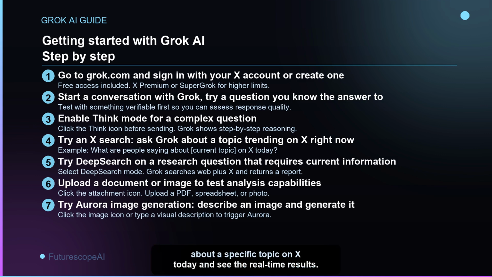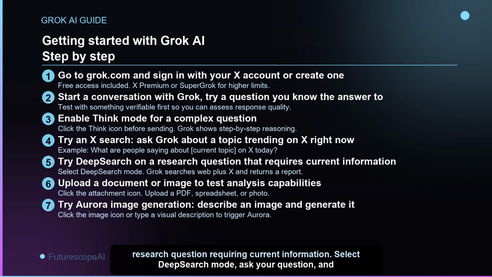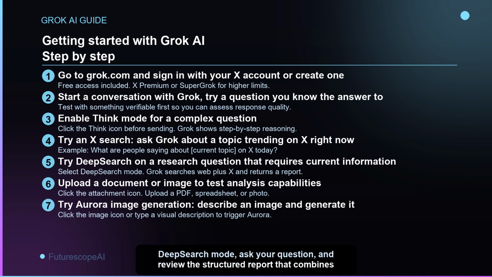Step 5. Try DeepSearch on a research question requiring current information. Select DeepSearch mode, ask your question, and review the structured report that combines live web and X results. Step 6. Upload a document or image. Click the attachment icon and upload a PDF, spreadsheet, or photo to test Grok's analysis capabilities. Step 7. Try Aurora image generation. Click the image icon or describe a visual scene in your prompt to generate an image directly inside Grok.